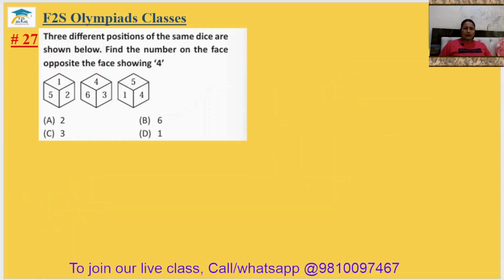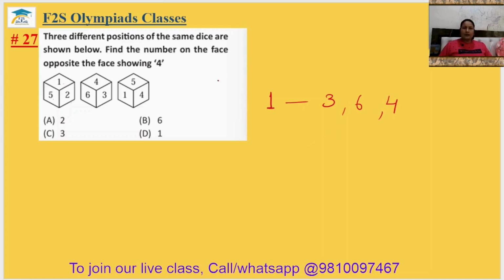Question number 27. Three different positions of the same dice are shown below. What will be the number on the face opposite to the side face showing 4? We can notice 1, and adjacent to 1 are 5 and 2. It means adjacent to 1 can be 3, 6 or 4.